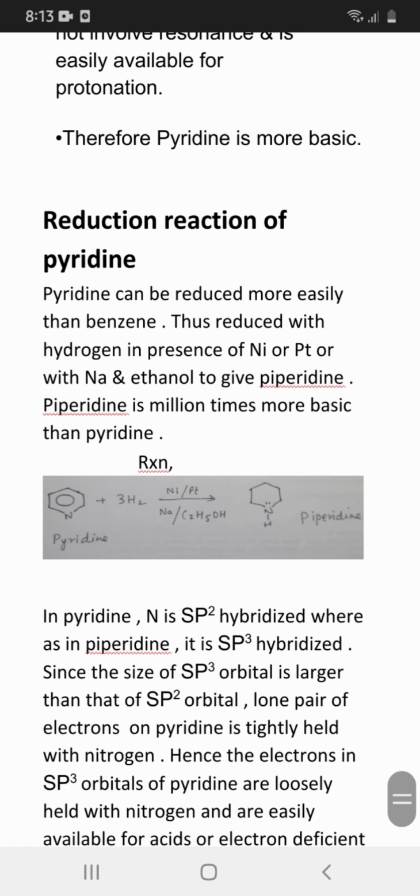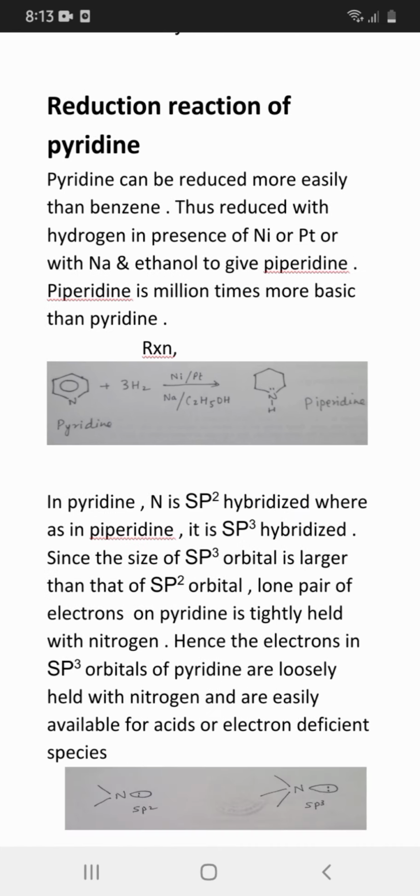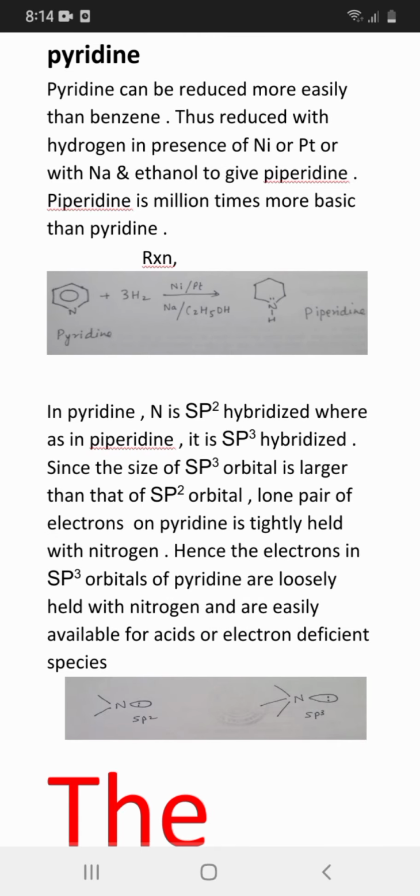Reduction reaction of pyridine. Pyridine can be reduced more easily than benzene, thus it is reduced with hydrogen in the presence of Ni/Pt or with sodium in ethanol to give piperidine, which is a million times more basic than pyridine. This is the chemical reaction involved in this process.